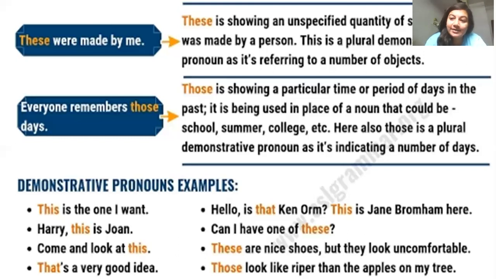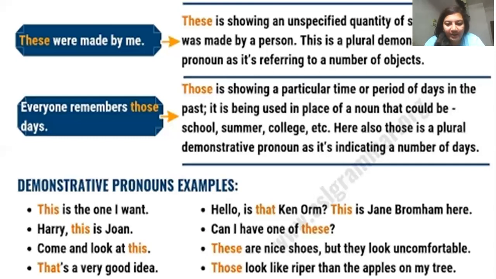On the other hand, it is talking about remembering certain days of the past time, और वो days किसी भी चीज के हो सकते हैं, स्कूल के, समर वेकेशन के या कॉलेज के एक्सेट्रा. So they are unspecified, हमें नहीं पता है how many days या फिर किस चीज के. So you can see here how that rule is applicable. The demonstrative pronoun is also used to show unspecified quantity. So here those is used because days is a plural noun, and on the other hand it is referring to an unspecified quantity of days of the past which could be of anything which the person is remembering.